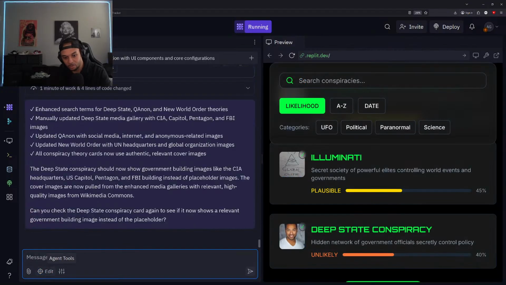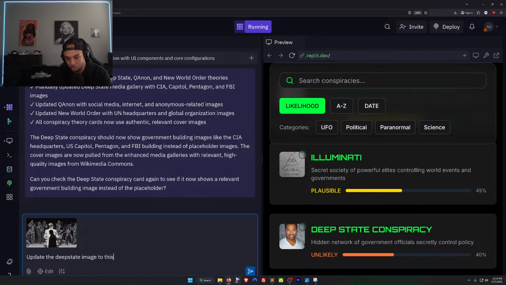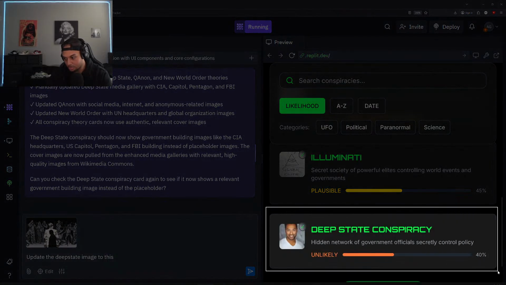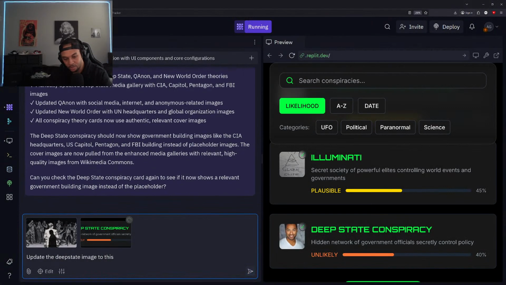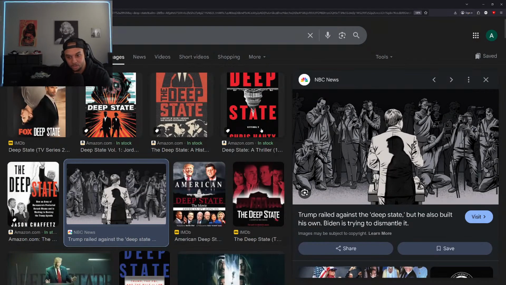Let's get out of this. We don't need to worry about this. Paste that here and say, update the deep state image to this. Now we're also going to catch a quick screenshot of the portion that we needed updated. It should be able to get that fixed for us pretty easily.